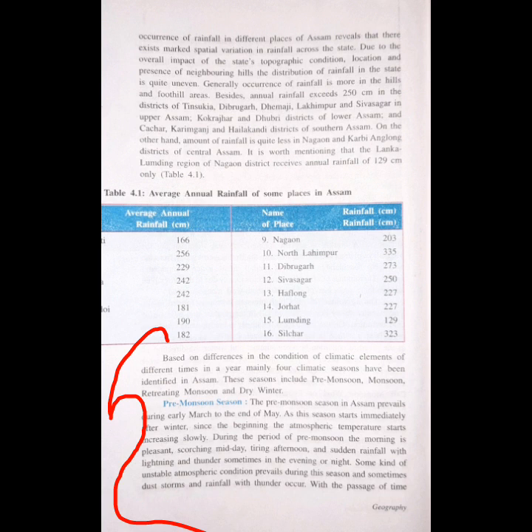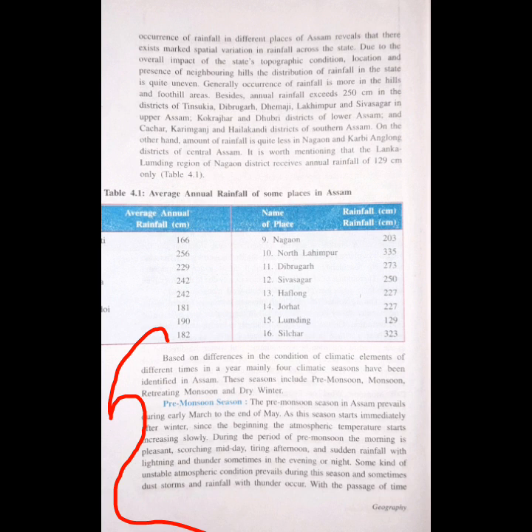So basically, based on the differences in the condition of climatic elements at different times, the seasons of Assam can be further classified into 4 climatic seasons. Is it clear? Number 1, the pre-monsoon season. The pre-monsoon season in Assam prevails from early March to the end of May, and this season starts immediately after winter.